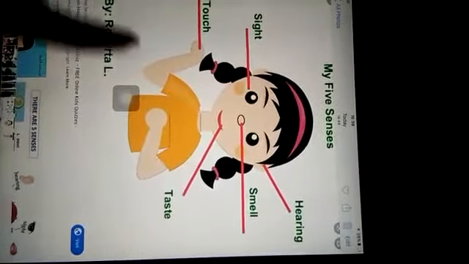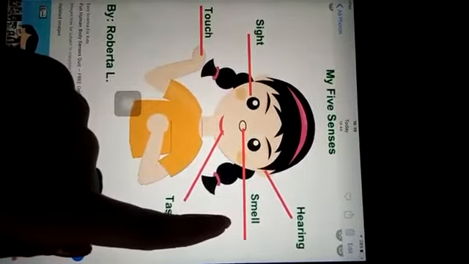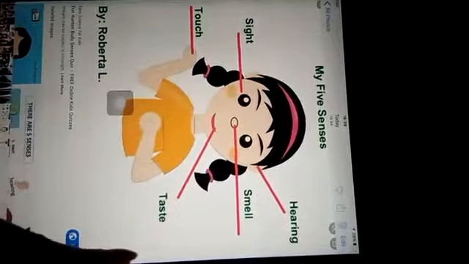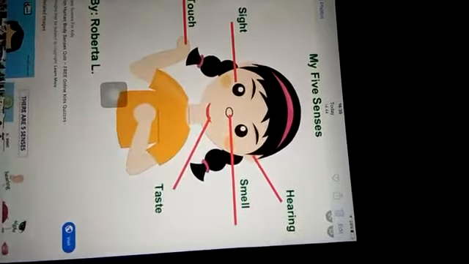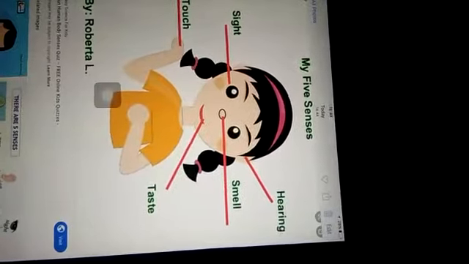Now, the next sense organ is our nose. It helps us to smell. So, we can smell food in the kitchen. We can smell the beautiful flowers. We can also smell the foul smelling garbage in the garbage dump.